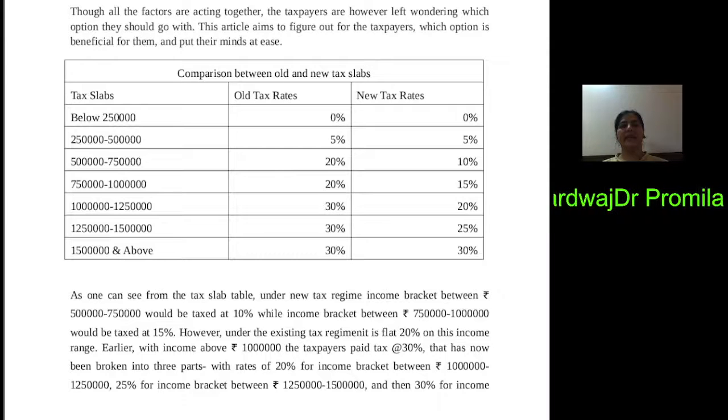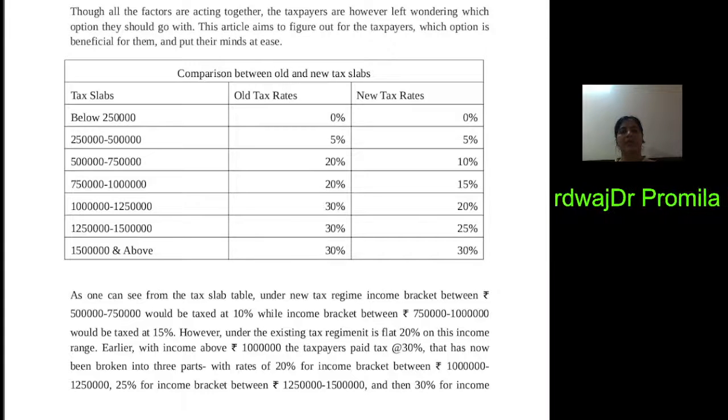You can see that when a person has income below 2,50,000, in both the tax regimes there is 0% tax liability. When the person's income increases from 2,50,000 to 5 lakh, in both regimes it is 5%. The difference starts from the next slab, above 5 lakh but below 7,50,000. In the old tax regime the rate was 20%, but in the new tax regime it is a lower rate, that is 10%.